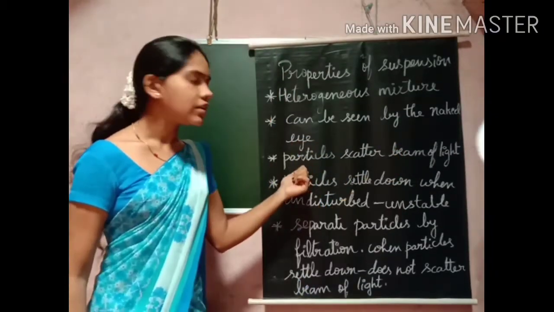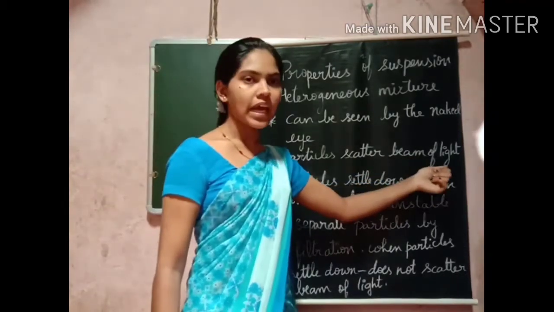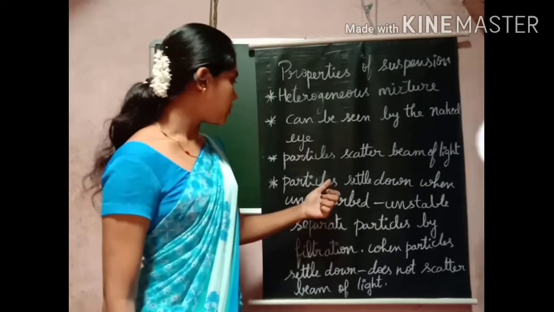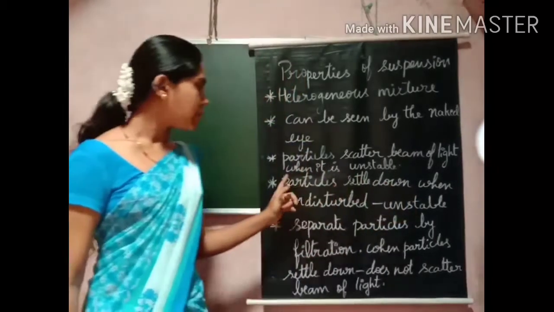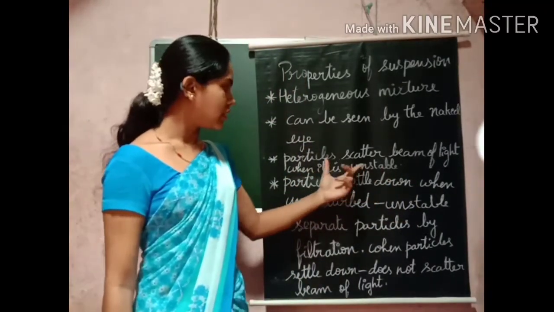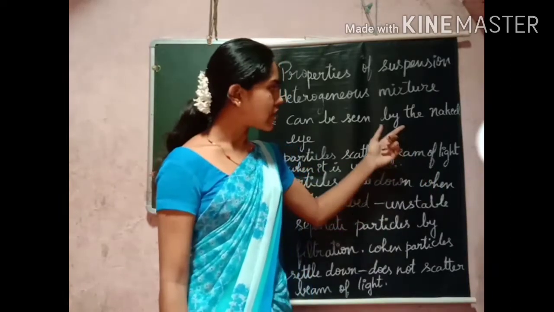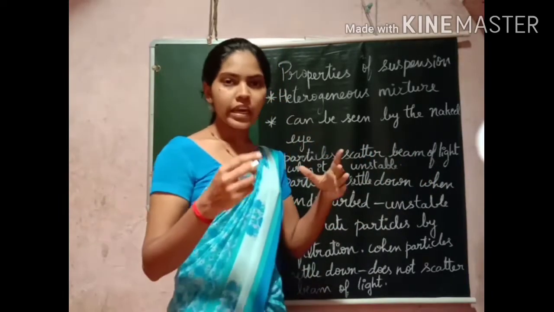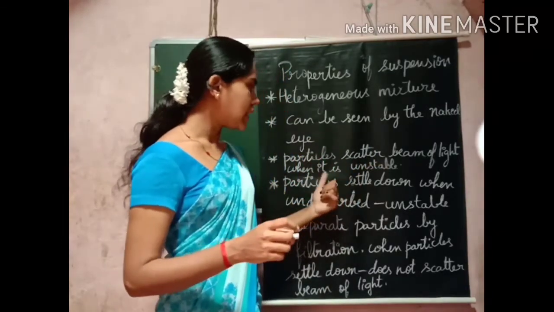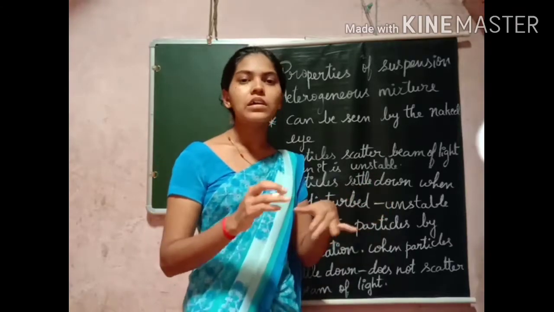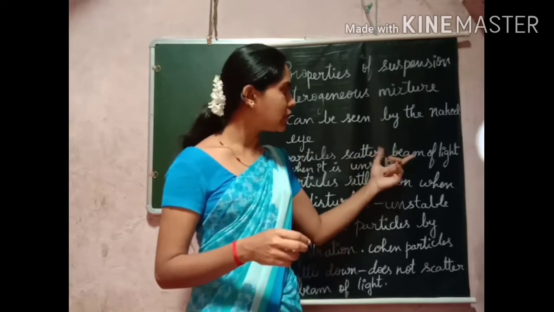Then the third property of suspension is that the particles scatter a beam of light. When the mixture is unstable, the particles can scatter the beam of light, because the size of the particles is big enough to be seen. So they scatter the beam of light when the solution is unstable.